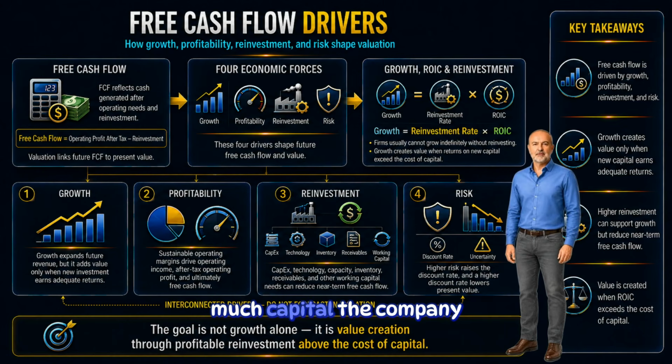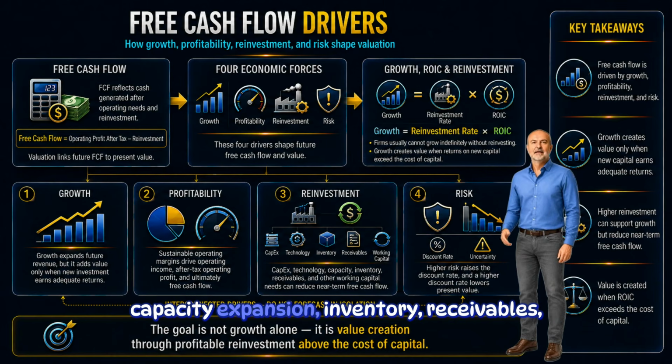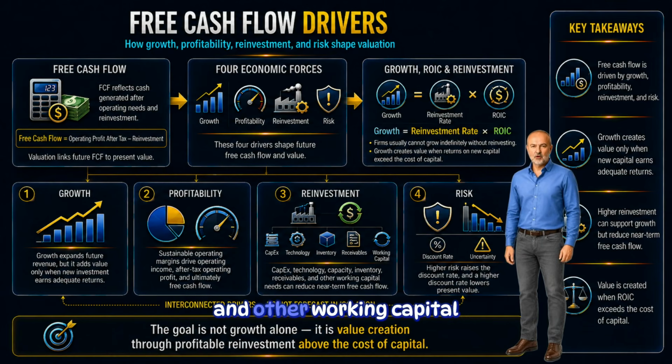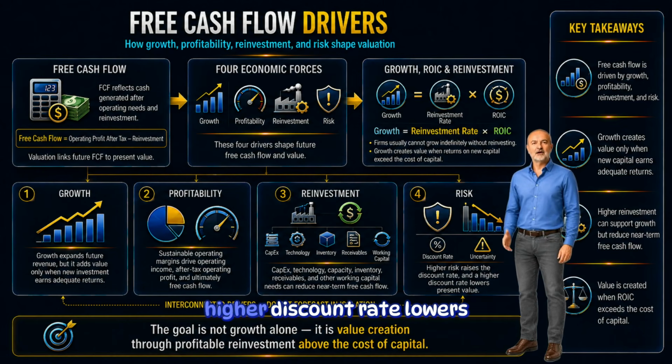Reinvestment tells us how much capital the company needs to support growth. Capital expenditures, technology investments, capacity expansion, inventory, receivables, and other working capital needs can all reduce free cash flow in the near term. Risk tells us how uncertain the cash flows are and what return investors require. Higher risk increases the discount rate, and a higher discount rate lowers present value.